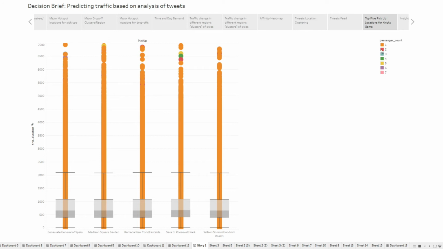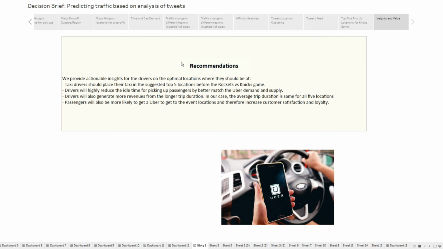But an important thing that we could notice is that the passenger count increases as we go on. So we could create a new pricing algorithm where taxi firms can charge based on the number of people in the cab, which Uber is currently doing, and which taxi firms might need to adopt to modernize their revenue systems. With that, I'm going to summarize our recommendations.